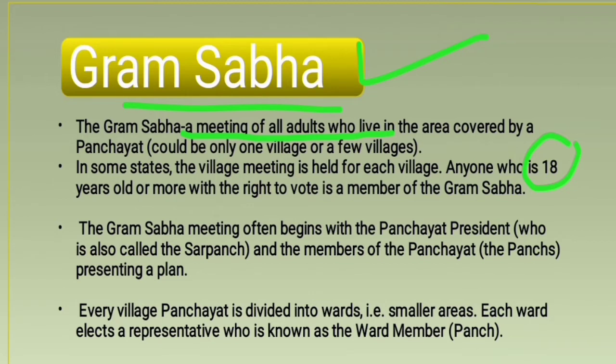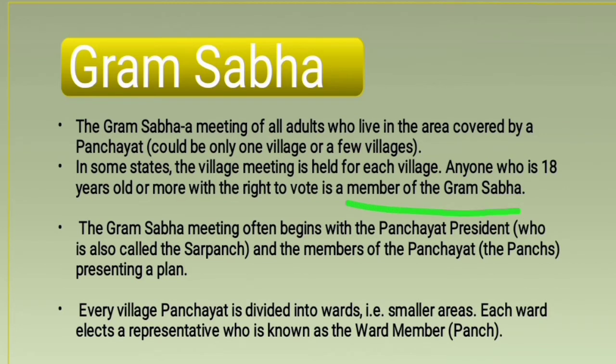So Gram Sabha is a meeting of all the adults who live in any area covered by a panchayat. Simply, Gram Sabha is a meeting of all the villagers who are 18 and above. Got it? And all these people also have the right to vote. So this is Gram Sabha, the meeting of all the adults 18 and above in a village, and they have the right to vote. Got it, children? Now next point.